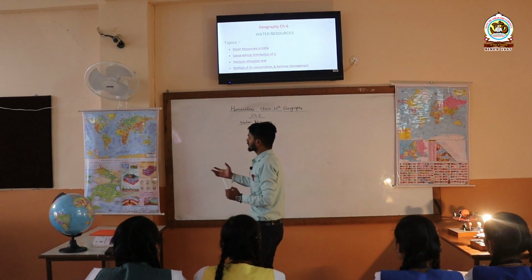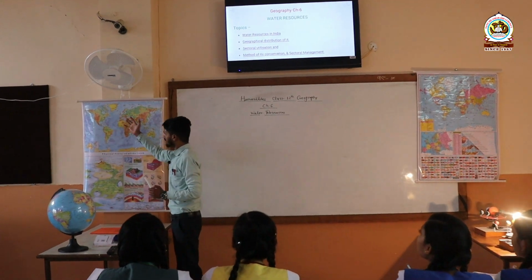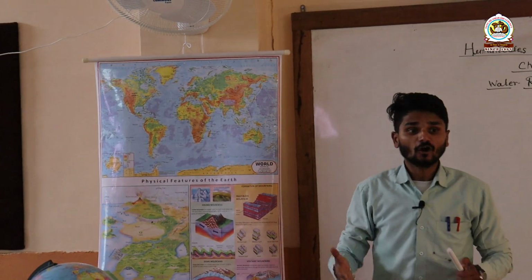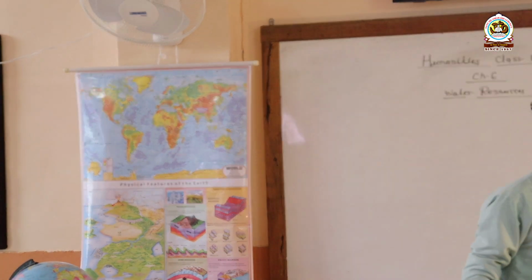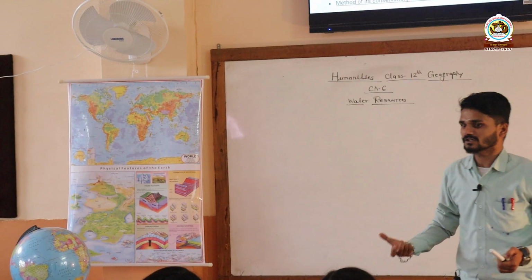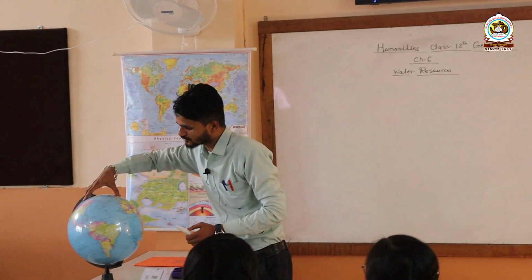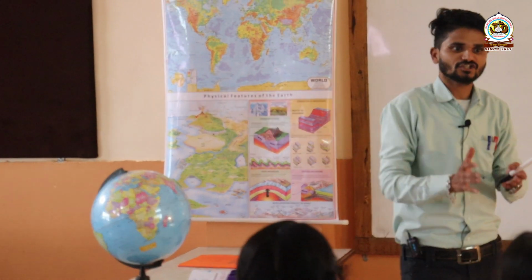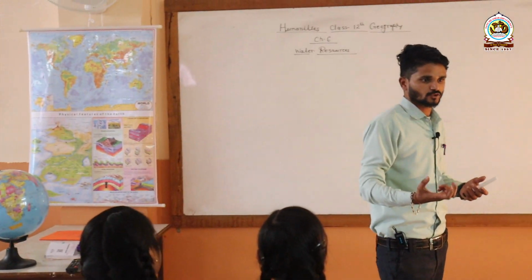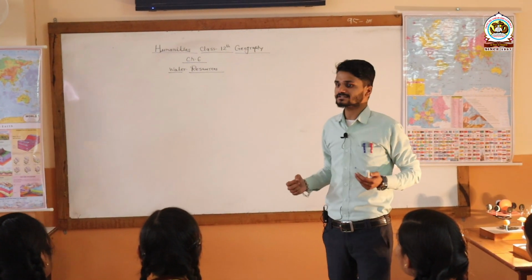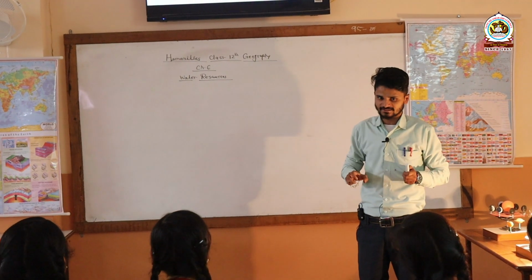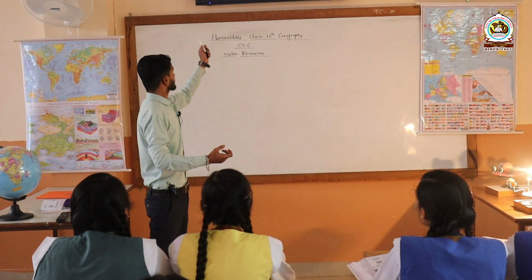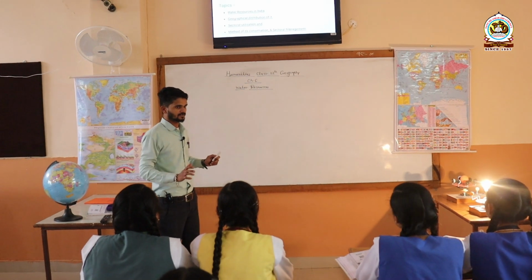If we talk about the world, you can see this complete blue color. What does it show? It shows the water bodies of the world, the different oceans of the world. In this chapter we have to study the same. Firstly we'll discuss the world, and after that India according to different geographical locations. This is the second topic that we'll cover here.